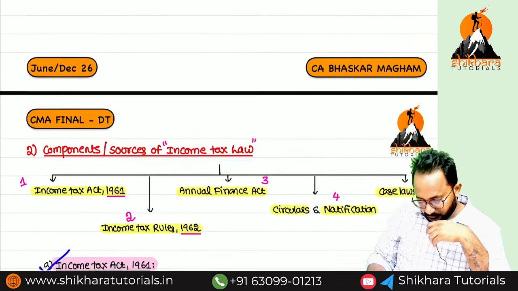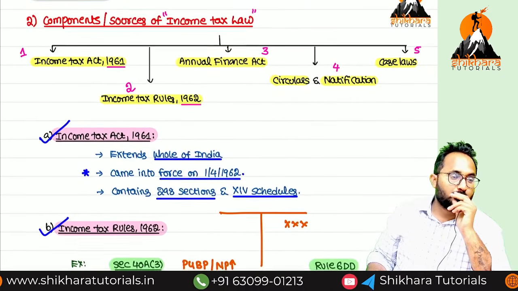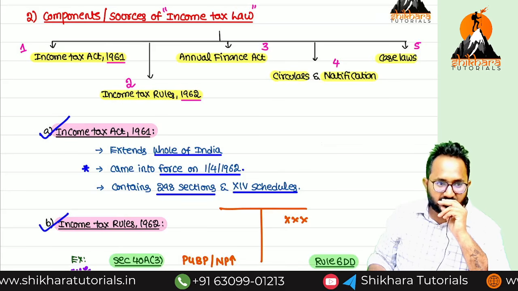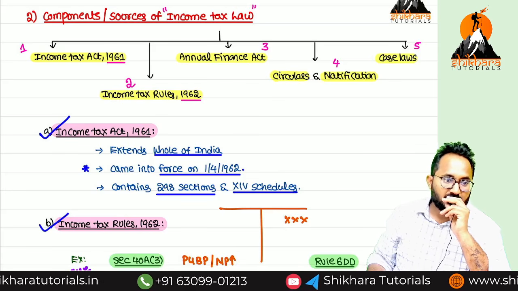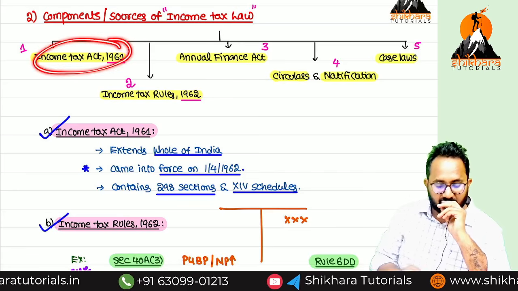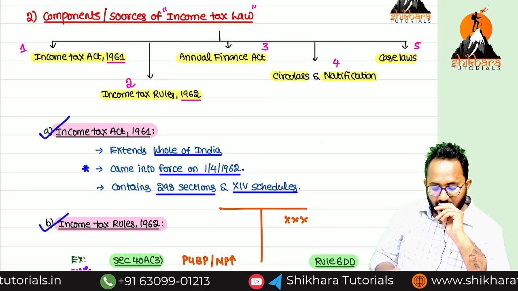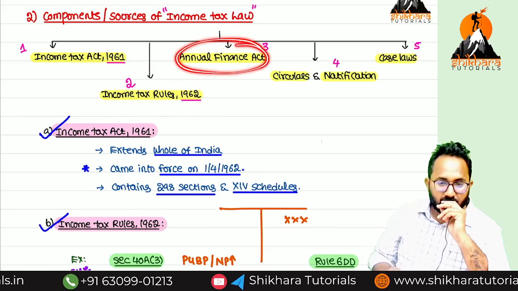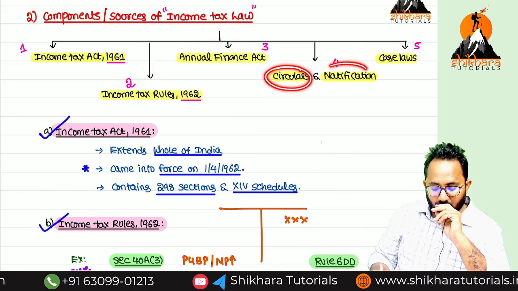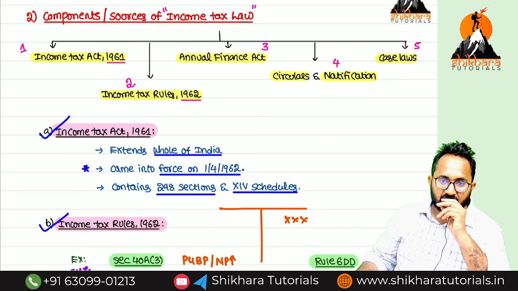Next we discussed about components and the sources of income tax law. What are the components, ma? 5. First one, Income Tax Act 1961. So next one, Income Tax Rules 1962, Annual Finance Act, circulars, notifications, and next one, case laws.